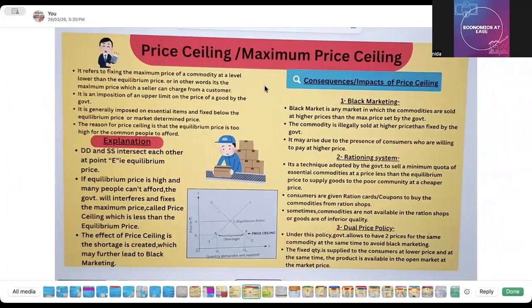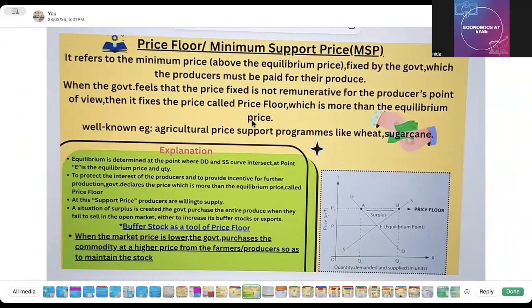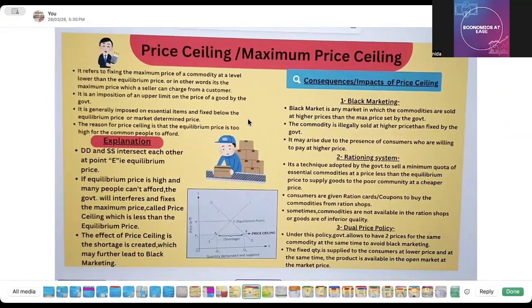Now price ceiling, or maximum price ceiling, is concerned with the consumer, and price floor is concerned with the producers, right? So what is a price ceiling? That is the maximum price of a commodity fixed at a level lower than the equilibrium price, or in other words, it's the maximum price which a seller can charge from a customer. It is basically for essential commodities, so that each and every person can get those essential commodities.